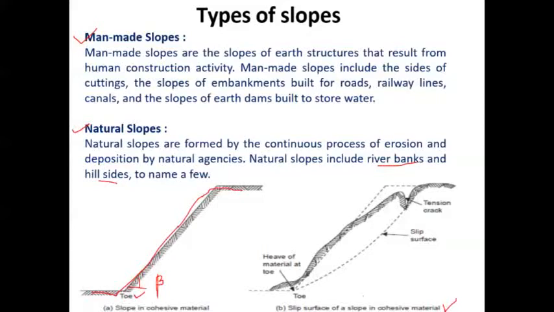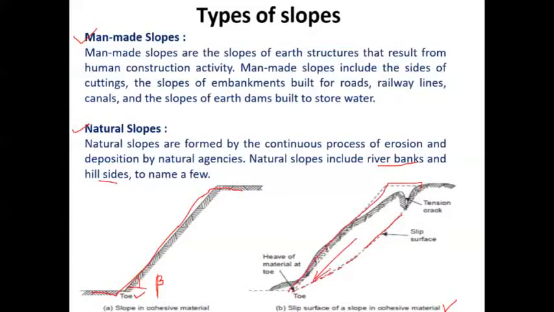Slip surface means the huge mass of soil which is undergoing sliding. As you can see, this dotted line indicates the slid portion. This much portion is about to slide down, and may consequently cause a landslide.